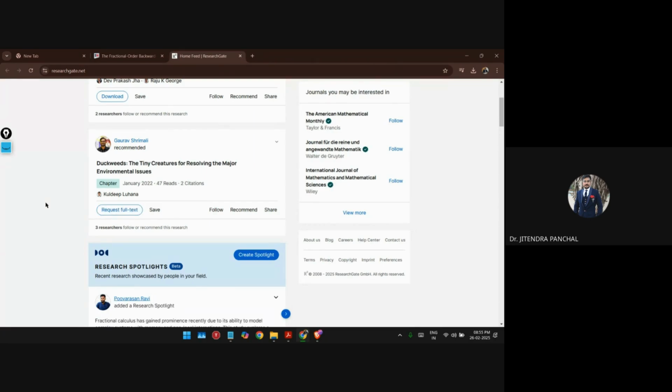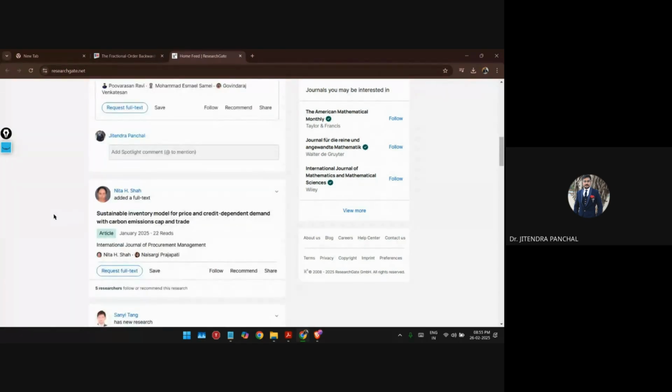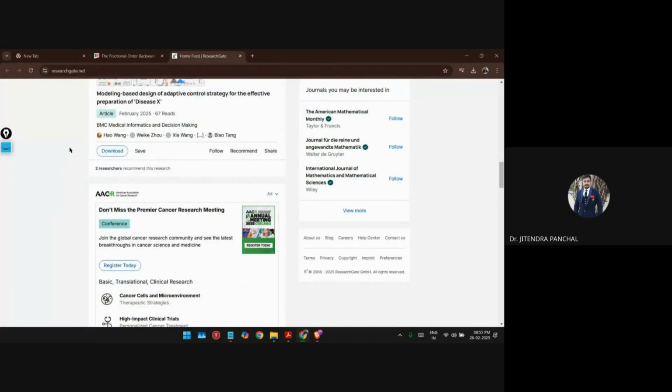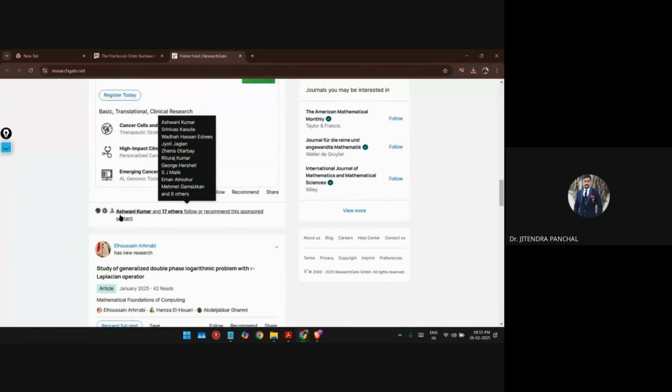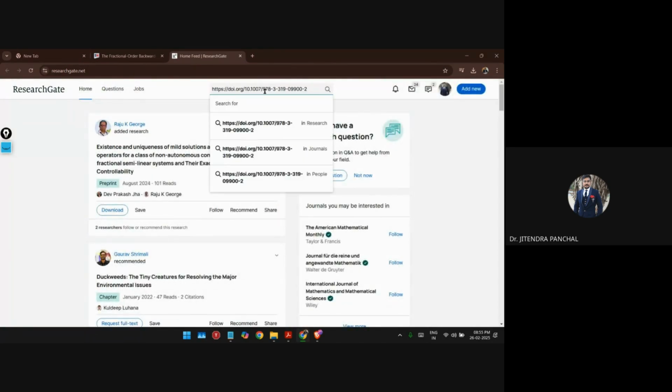And if that fellow feels that let me provide this document to the researcher, then that fellow can send a copy to you, right? Otherwise, most of the papers are freely available over here, just like published in a journal. You can download, you can read, and even you can cite that particular author. Understood now? So this is again one useful platform, right? And if you want to search, you can search for a particular document as well, right?